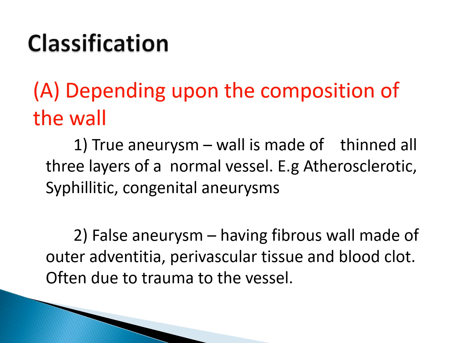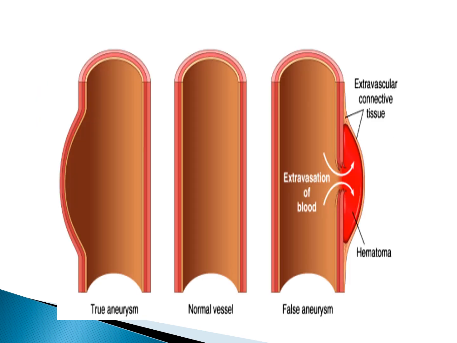And more often this is due to trauma to the vessel wall rather than an aneurysm. And this trauma essentially, we can say for example, hematoma formation which occurs, or when there is a leak at some suture junction, that is we see a swelling over there. So that swelling is a pseudo or a false aneurysm.